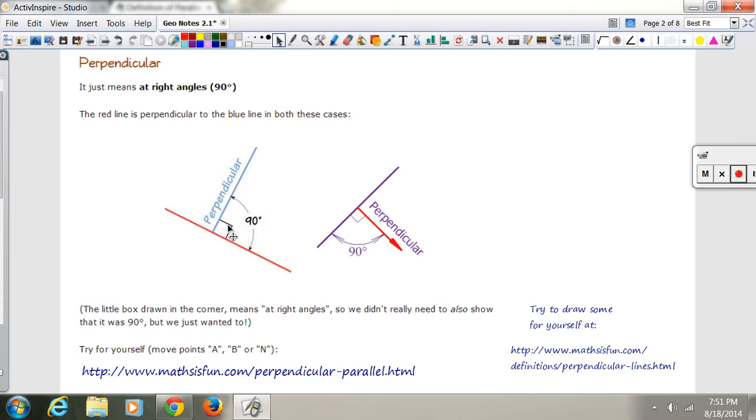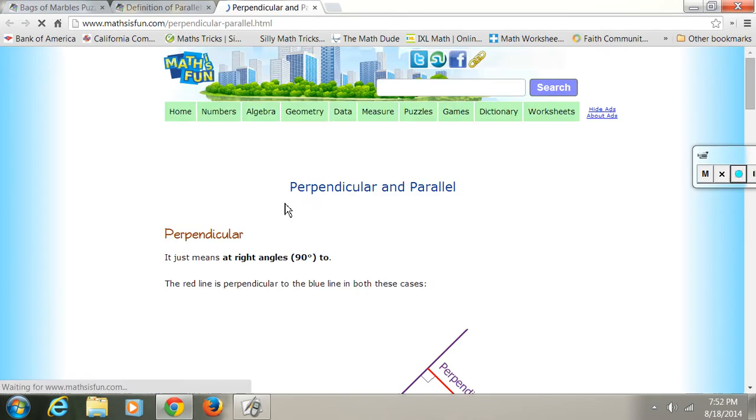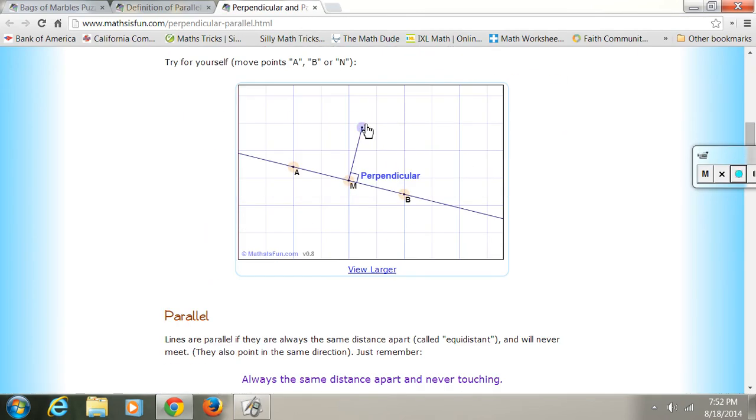That box was enough. If you look at the website, and again I'll be back here, you can notice that no matter where you move, see, that's telling you it's not perpendicular. If you move it to where it's exactly 90 degrees, oh, there's perpendicular. I can move it back this way, not perpendicular. Move it back, oh, there it is, perpendicular. If you move these, they stay perpendicular. It doesn't have to be horizontal and vertical to be perpendicular. This could be at this angle to make 90 degrees. But if I move it, no, it's not perpendicular there. There it is right there. So 90-degree angles would be perpendicular.